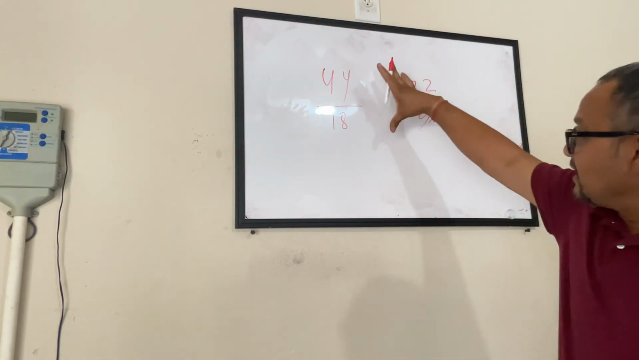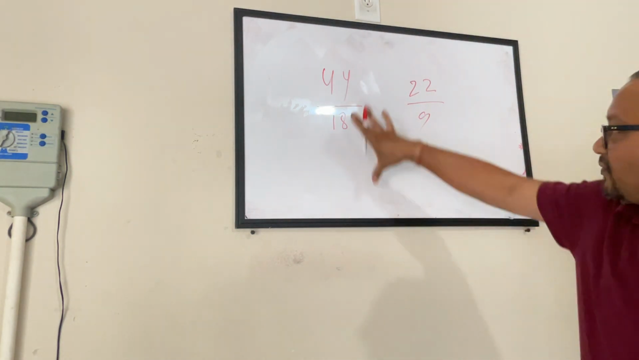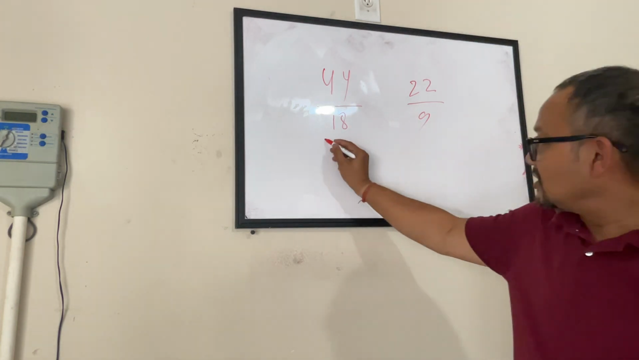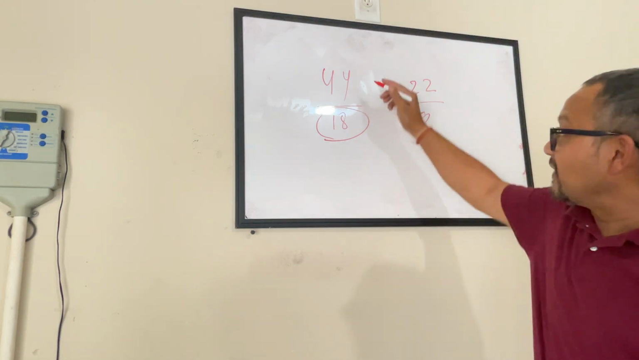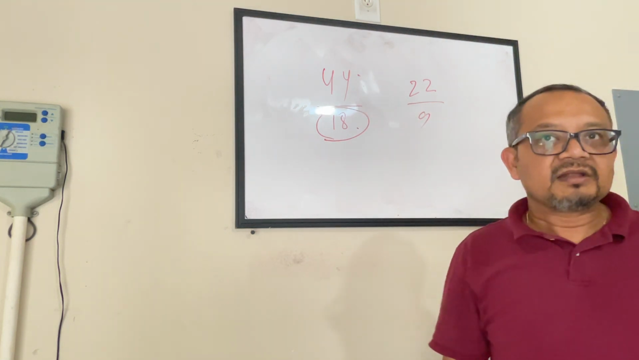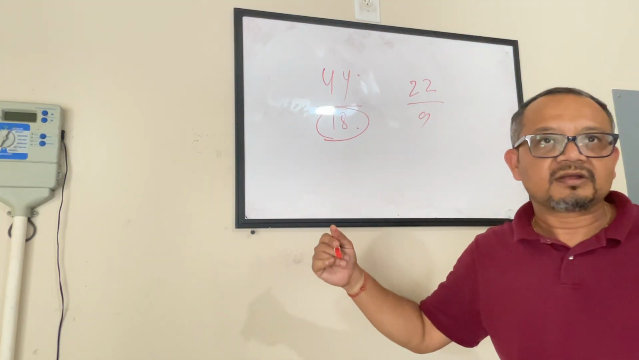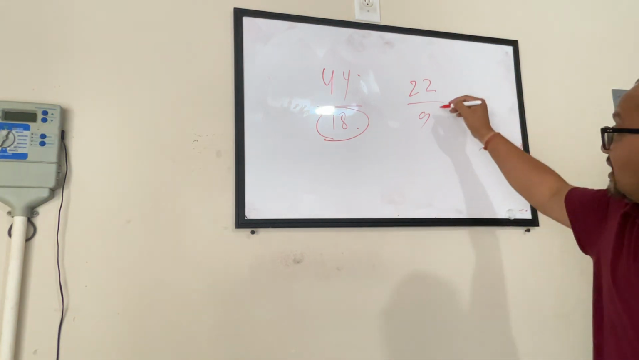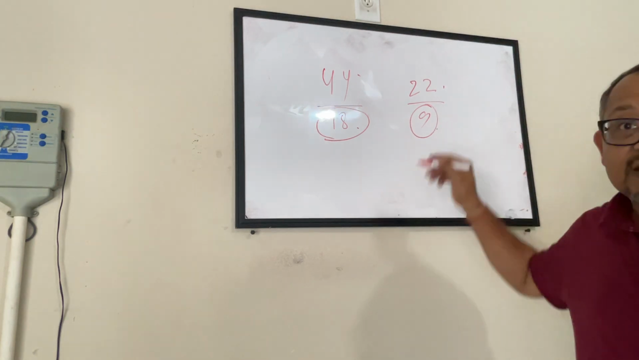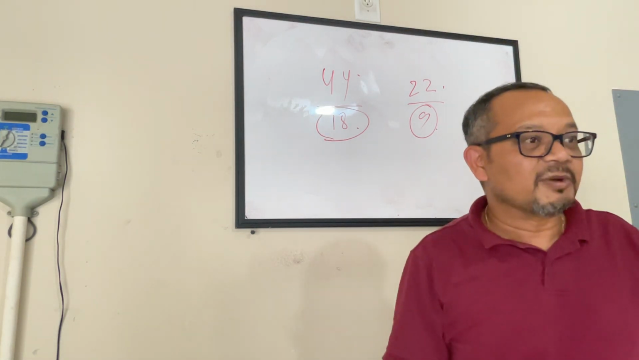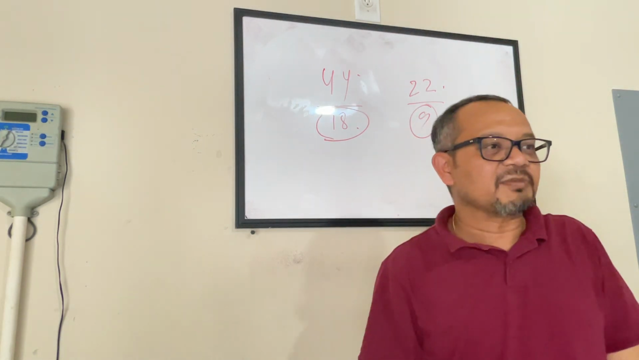Now, just by looking at this one, 44 by 18, you guys have not memorized the table of 18. Here we are trying to divide 44 by 18. That's not going to be fun. Okay? But everybody knows the table of 9. If you are trying to divide 22 by 9, that'll be much easier, right? Because everybody knows the table of 9.